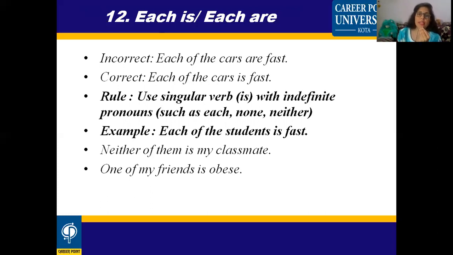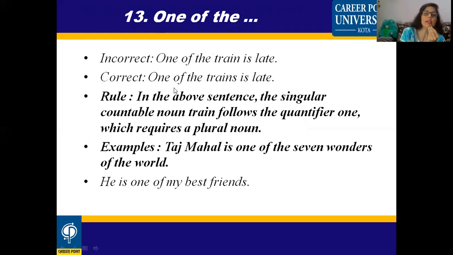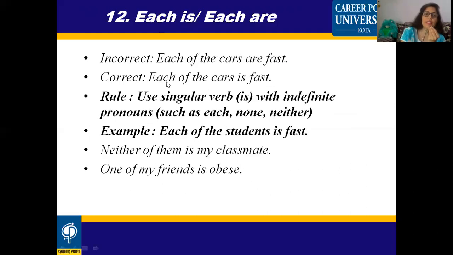So we are not putting "is" according to the word cars, but according to the word each. All right. Now, even we find "Neither of them is my classmate." That means nobody is. So it is also singular. It is also taken as singular, and it is also followed by a singular verb. "Neither of them is my classmate." Them is a plural word, but still we are not using "are".